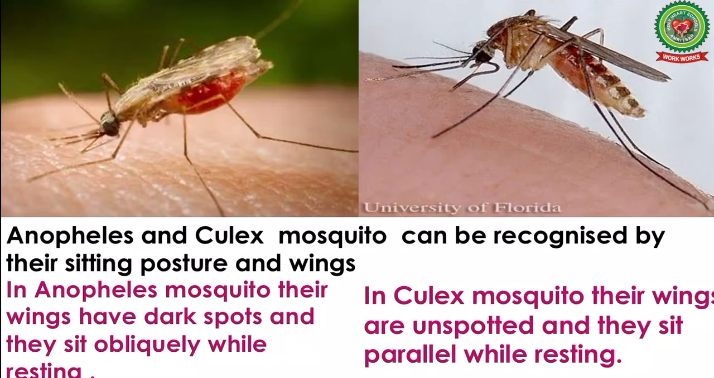Now, Anopheles and Culex mosquitoes can be recognized by the sitting posture and wings. In Anopheles mosquito, their wings have dark spots and they sit obliquely while resting. Whereas in Culex mosquito, their wings are unspotted and they sit parallel while resting.